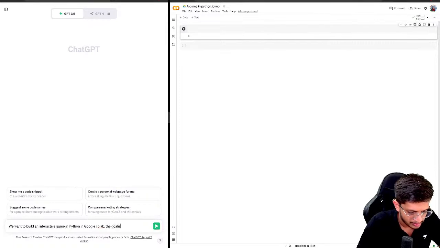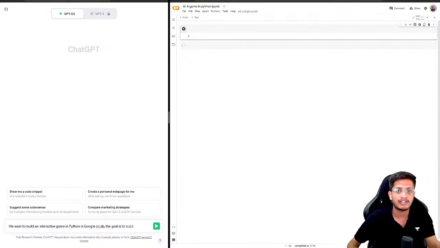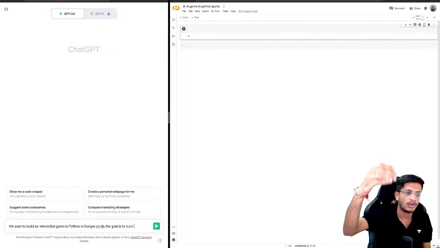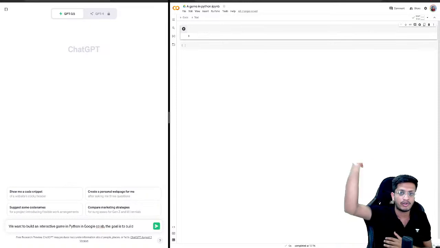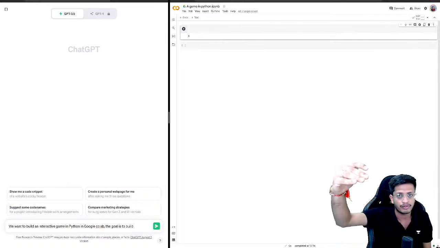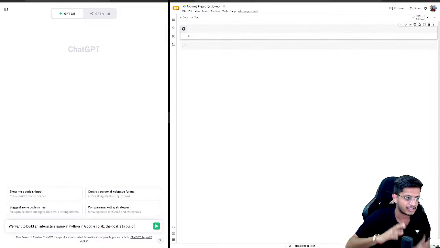The goal is, and also these platforms work with the context, so they remember what you have talked about in the last conversations. So in the first prompt which I'm giving to ChatGPT, I'm writing everything that we need. And I will tell the LLM we want a step by step detailed solution, with detailed code, and you need to explain it to us as well, so that we can copy paste it and run it. Basically, if we find any errors, then we will ask ChatGPT, and the LLM will remember the code they have written before. So you need to do the entire conversation in one session of interaction itself.